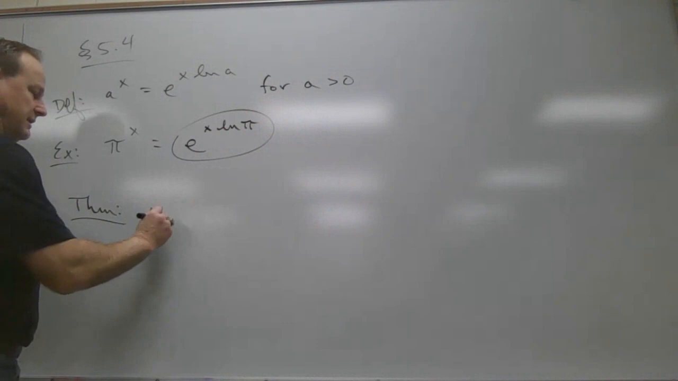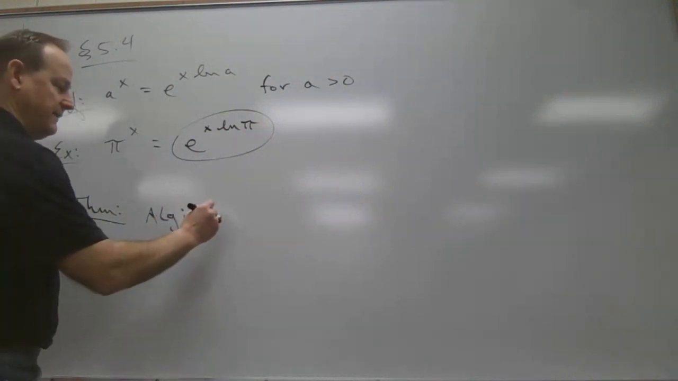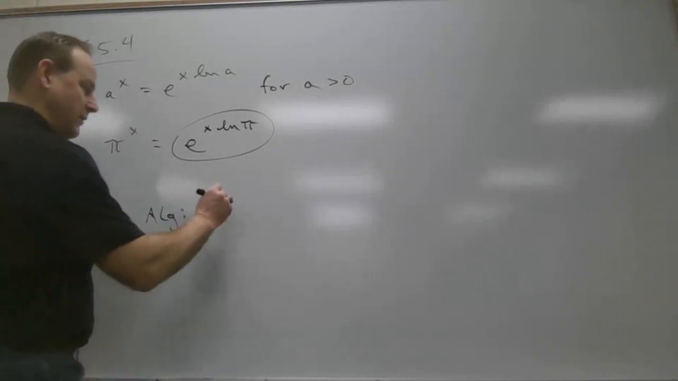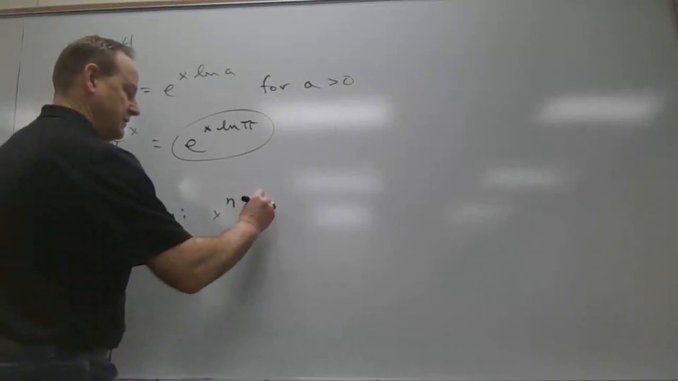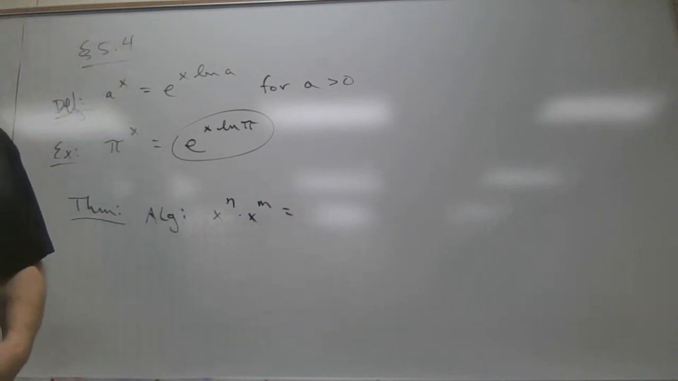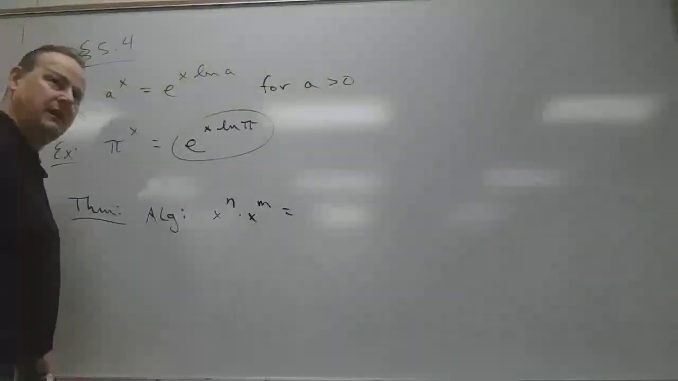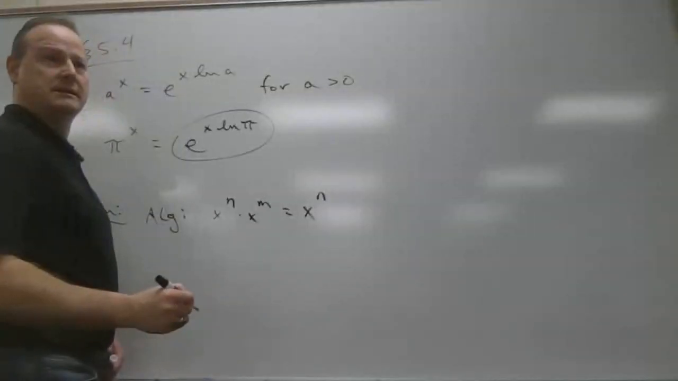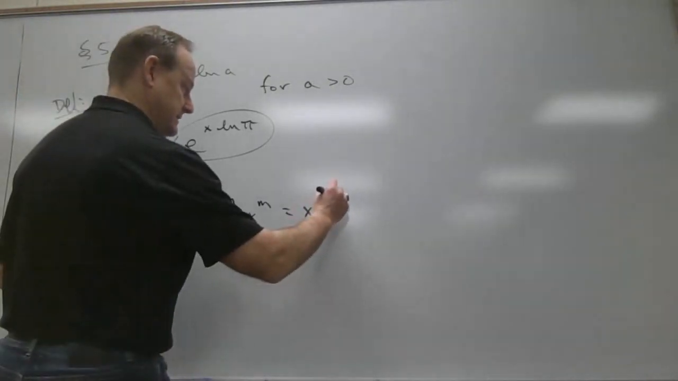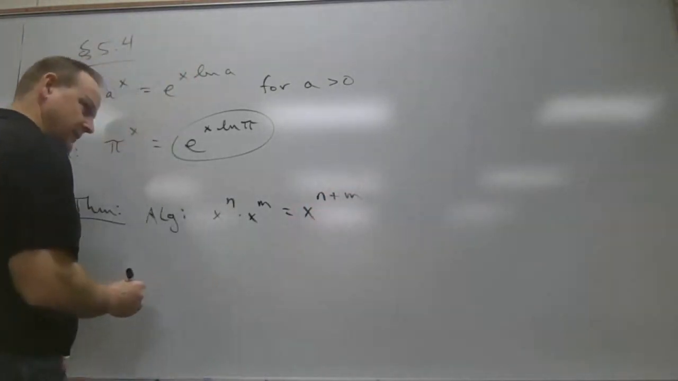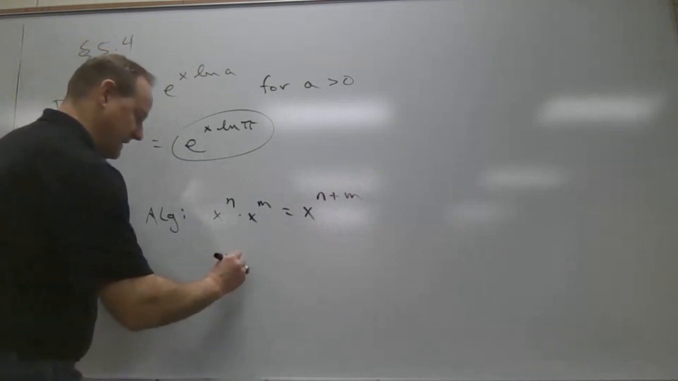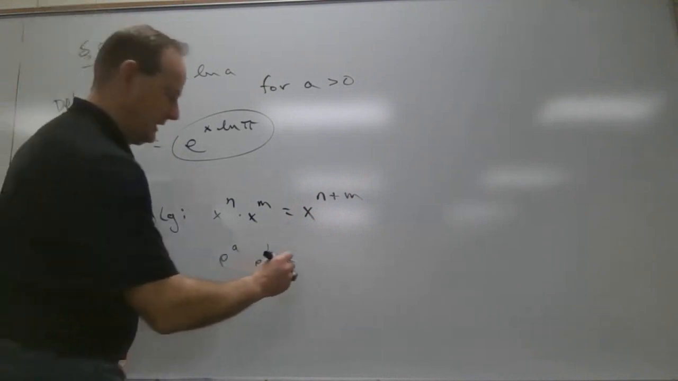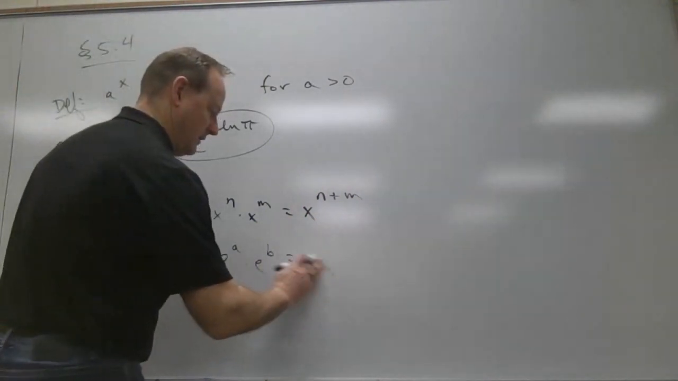So remember in algebra, let's look at some of these things. We have x to the n power times x to the m power. What is that in algebra? What's that equal? We'll start going around the room, Hannah. Good, x to the n plus m. So same base, add exponents, right? So if I have e to the a power times e to the b power, what do you think that equals? That's going to be e to the a plus b power, right?